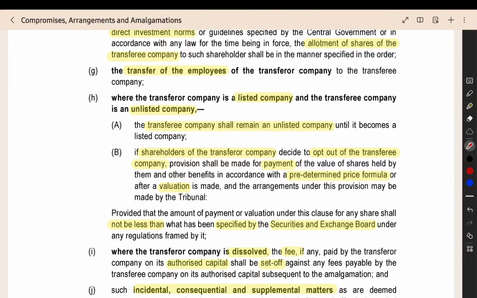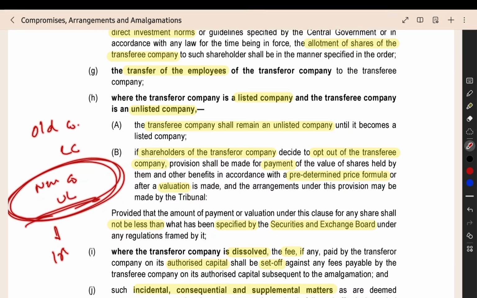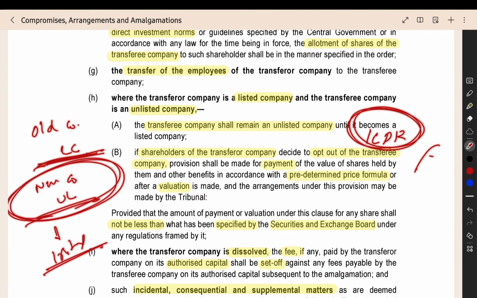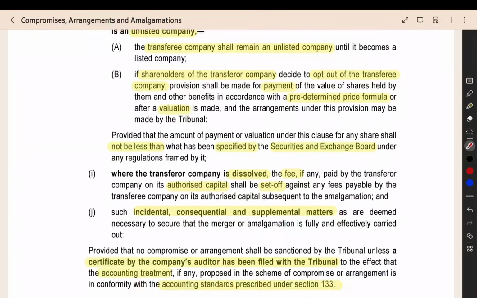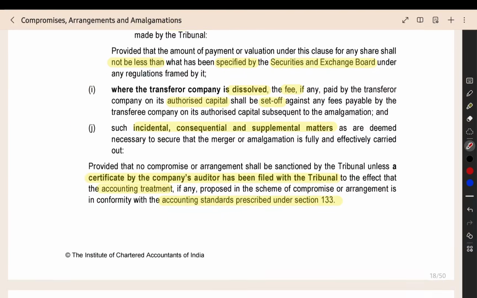Employees will be transferred. Then, if the old company is a listed company and the new company is an unlisted company, this will not automatically make the unlisted company become listed. You have to again list according to the ICDR regulations. So that you have to follow. Just because you are acquiring an old listed company, this does not mean that the new company will automatically become listed. That also they have given. So this you can read by yourself. Then the authorized share capital fees, this is a normal point only, you can read it.